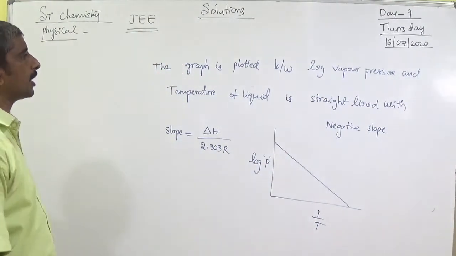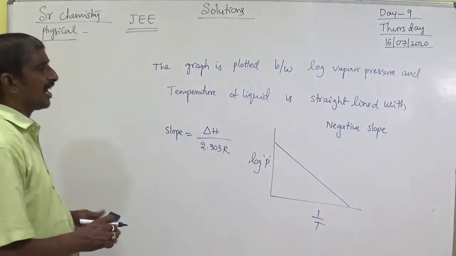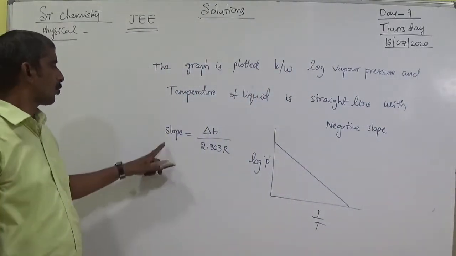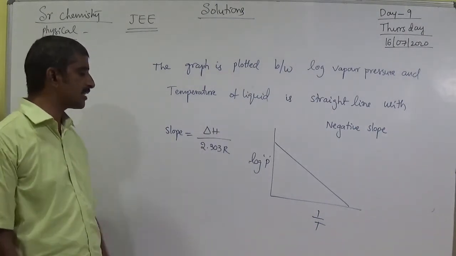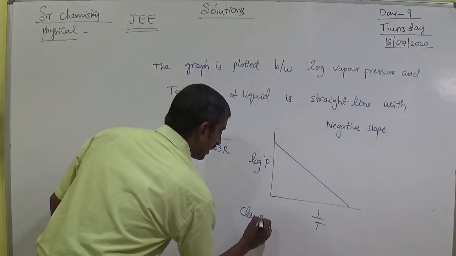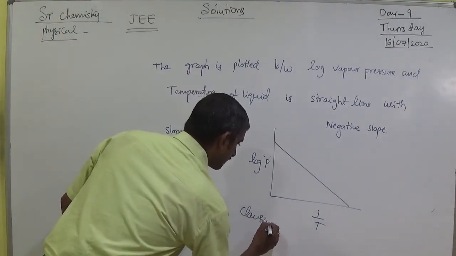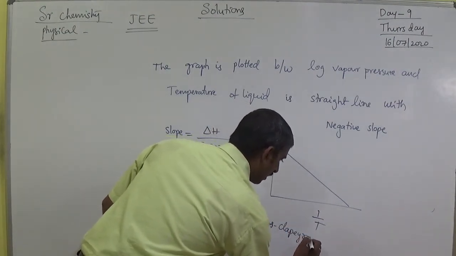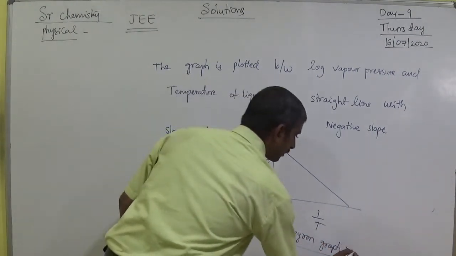The graph plotted between the logarithm of vapor pressure and temperature of the liquid is a straight line with negative slope. Slope equals delta H by 2.303 R. So that is the Clapeyron graph. Don't forget, these are important graphs.